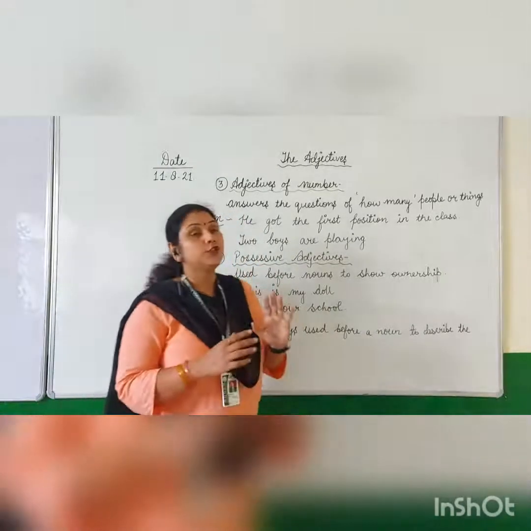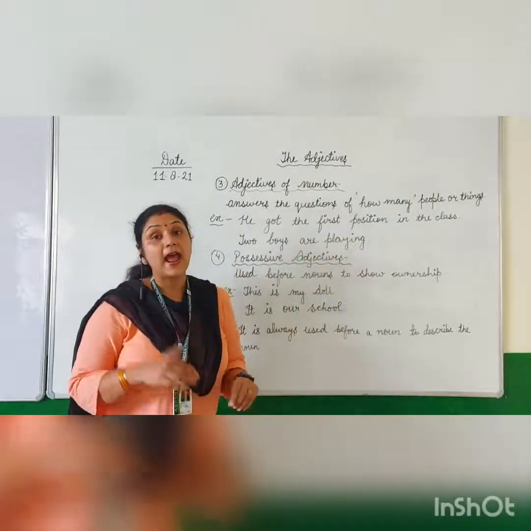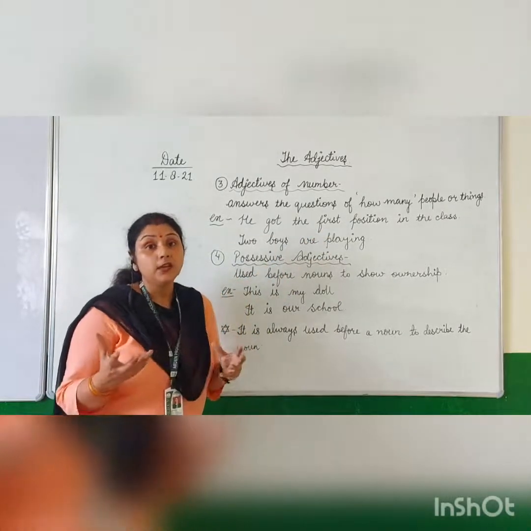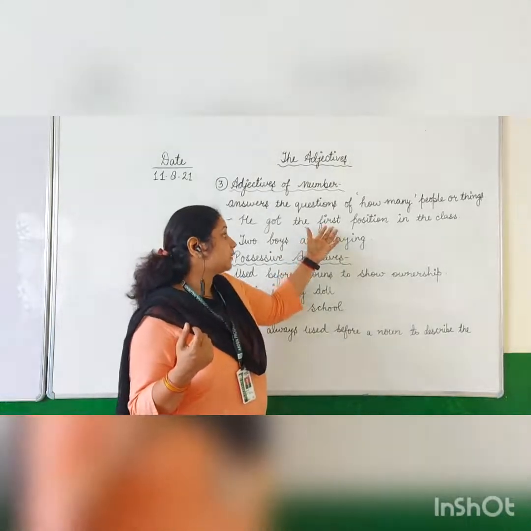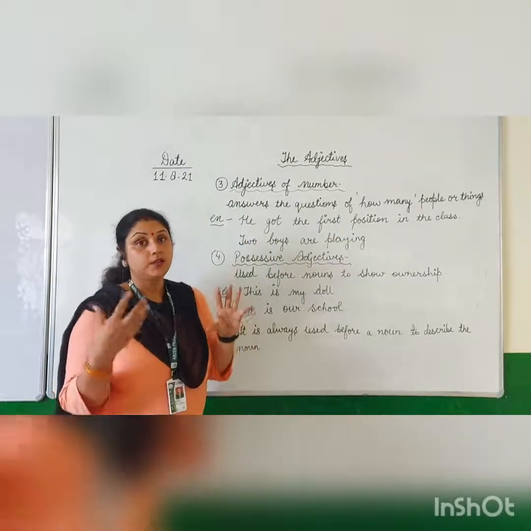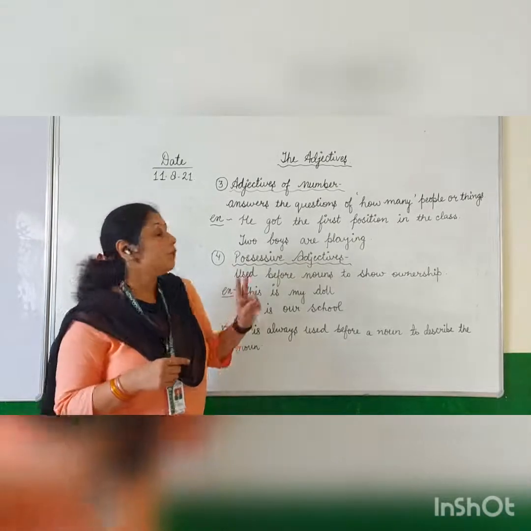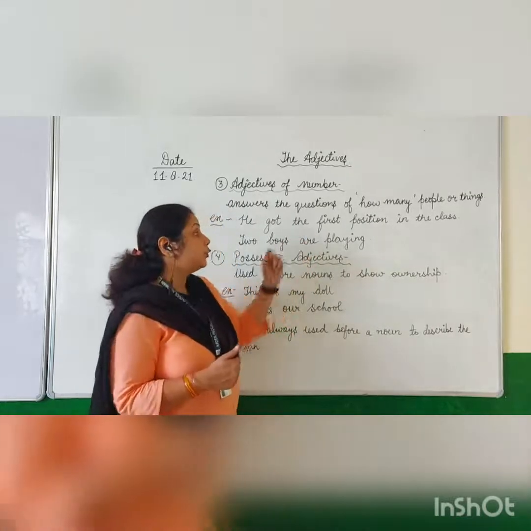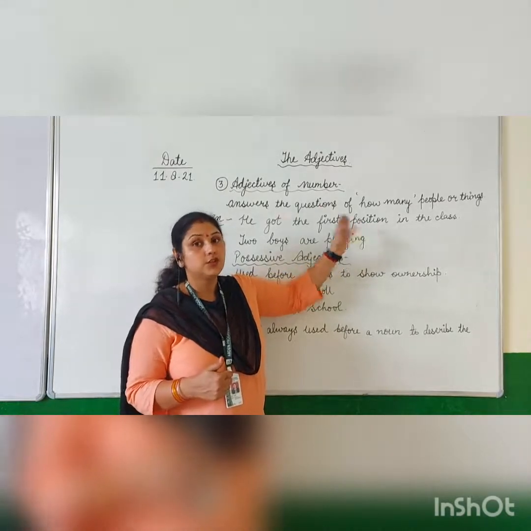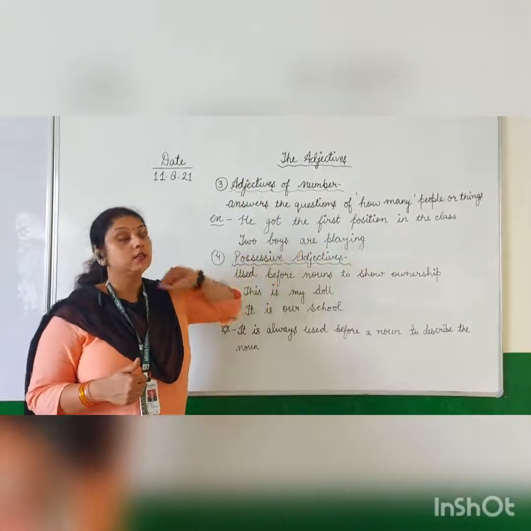He got the first position in the class. So here position is noun, and which position? First position. So here how many? The answer of the question how many is first. So first is the number. Okay, cardinal and ordinal numbers are there. So first is the number we are using to describe noun, that is position. So first is the adjective of number in the sentence.